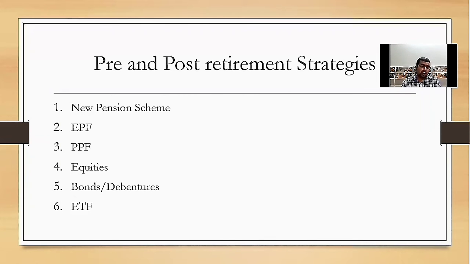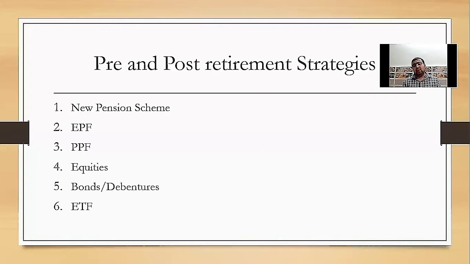Next, Public Provident Fund. Public Provident Fund is a saving cum tax saving instrument in India, and one of the most beneficial investment options for both salaried and self-employed people. The interest rate provided on the public provident fund is 8.70 percent per annum. The lock-in period in public provident fund is 15 years. The interest earned in public provident fund is fully exempt from tax, giving a good tax benefit.